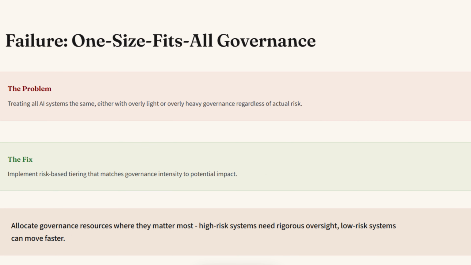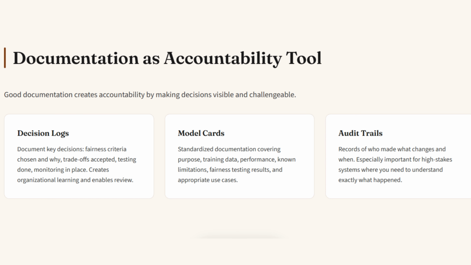Another common issue is attempting to implement one-size-fits-all governance, treating all AI systems the same. Either overly light or overly heavy governance, regardless of actual risk, causes problems. Fix this with risk-based tiering that matches governance intensity to potential impact. Documentation is also an accountability tool. Good documentation creates accountability by making decisions visible and challengeable.